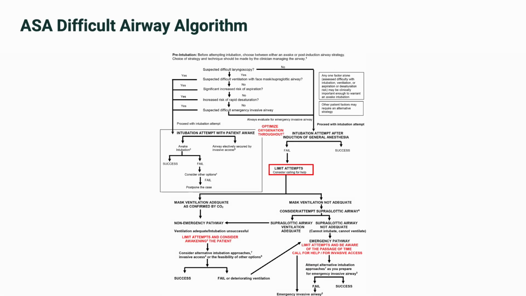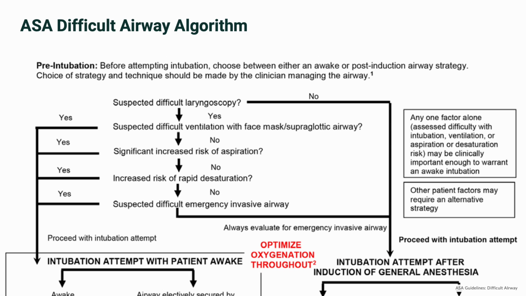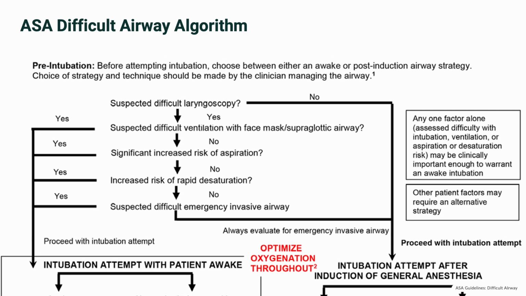Here's a bird's-eye overview of the ASA Difficult Airway algorithm for adult patients. At first glance, it might look chaotic with all its boxes and arrows, but don't worry. We can simplify it by breaking it down into three main sections. First, we have the pre-airway management decision-making tool. This is where we start, asking key questions about the patient. Is there a suspected difficult laryngoscopy, difficult ventilation, a high risk of aspiration, or rapid desaturation? We're evaluating anything that might make airway management tricky. Based on these answers, we decide whether to proceed with the patient awake or after inducing anesthesia.